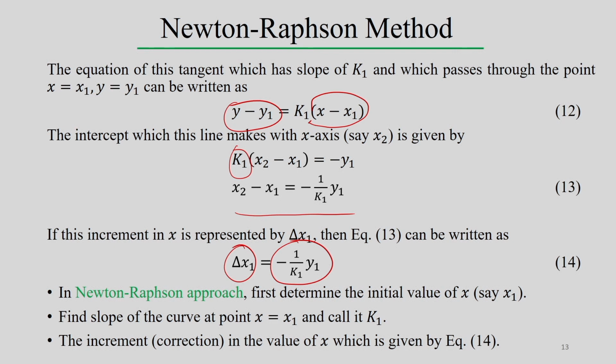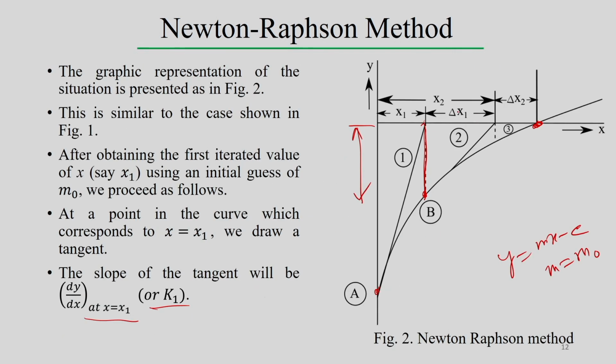Once we reach delta x1, then x1 plus delta x1 gives the value of x2. So, to reach x2, we start with x1 plus delta x1, and that indicates the value of x2. At x2, again we can estimate the value of y and the slope at this particular point. Then x2 plus increment delta x2 we can assume is the x3 value.